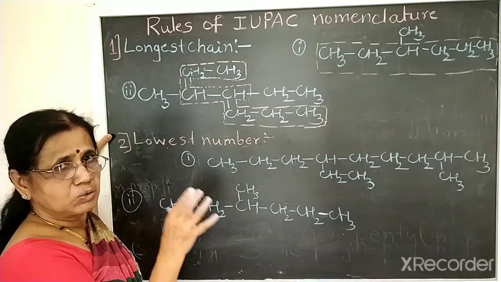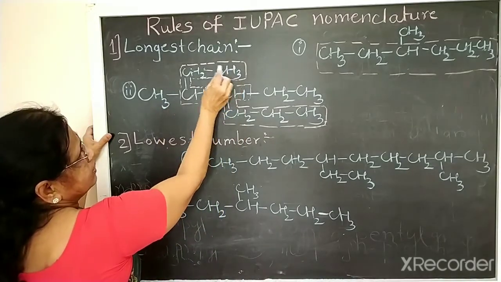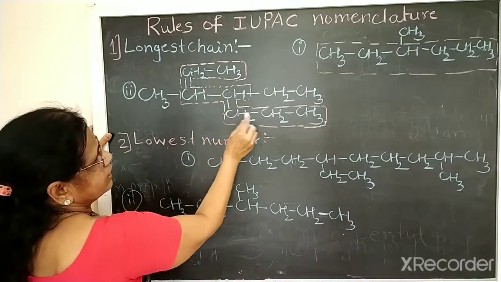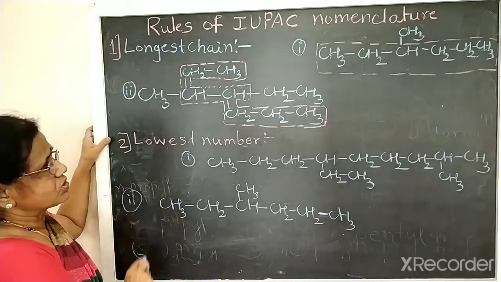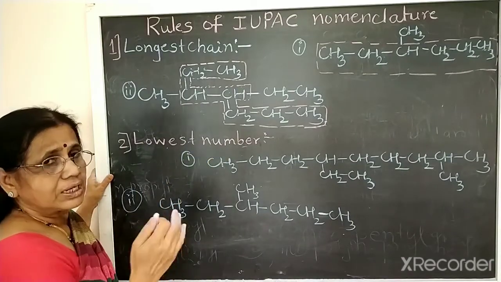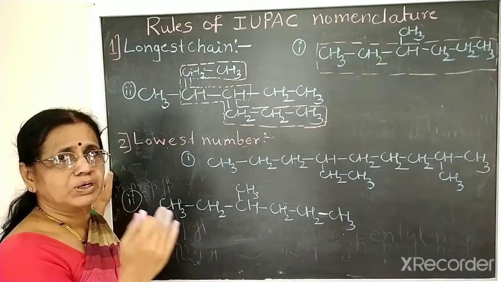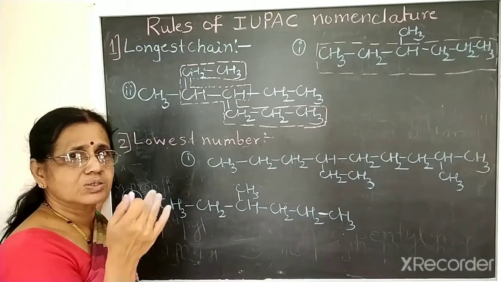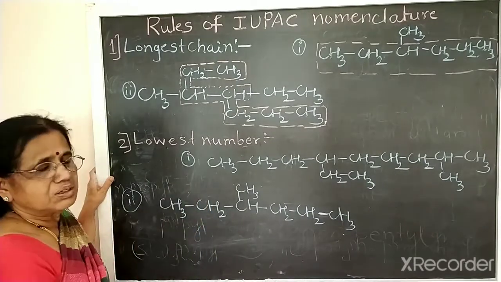You should understand only. So in this case, this one 1, 2, 3, 4, 5, 6, 7 is the longest chain. Okay. That is the first rule. Second rule, lowest number. So after selecting the longest chain, we should give the numbers to the carbon present in that longest chain. Okay. So how to give the number?